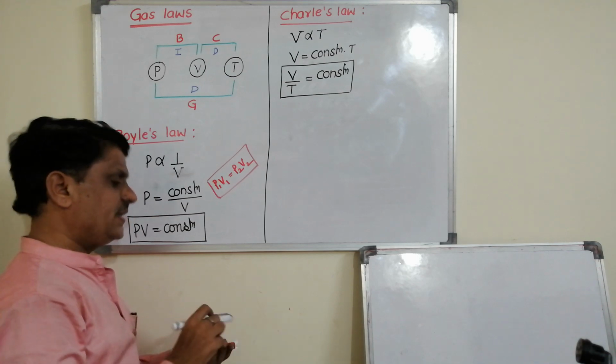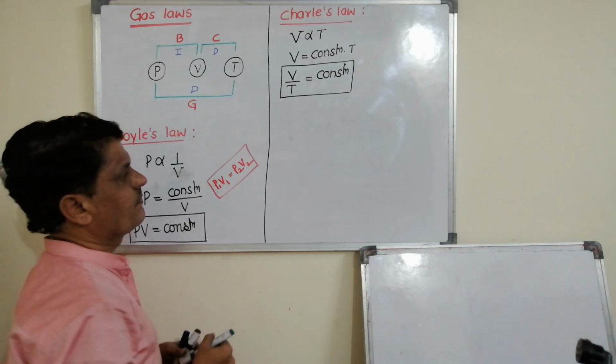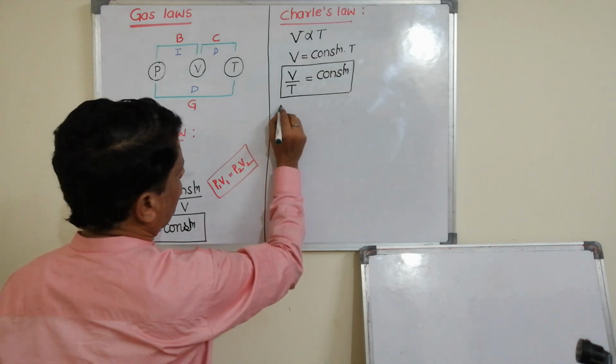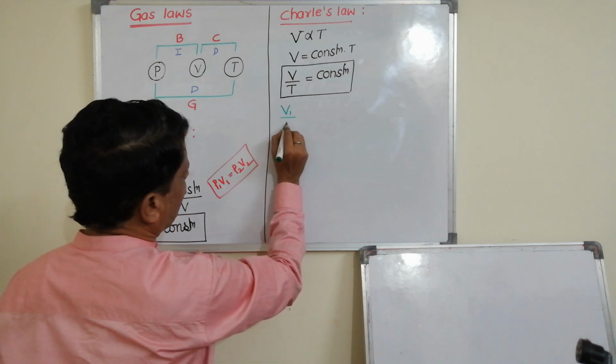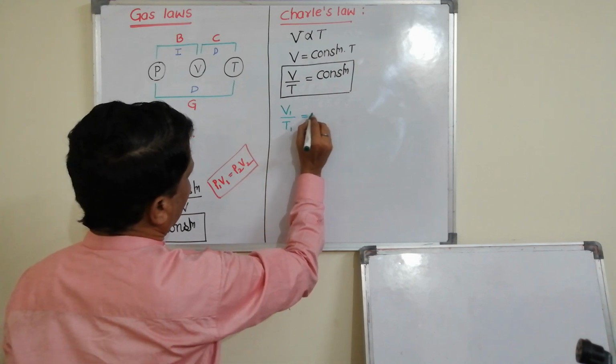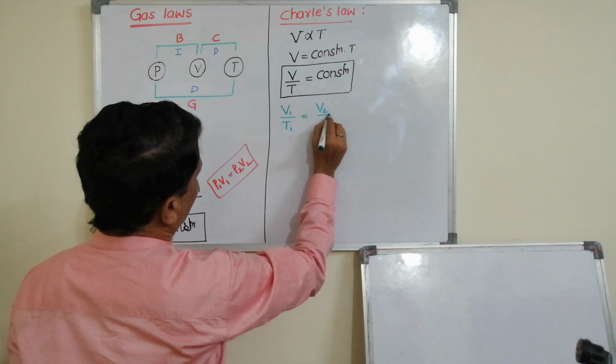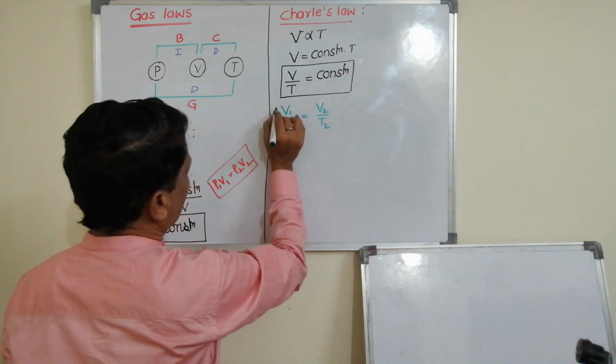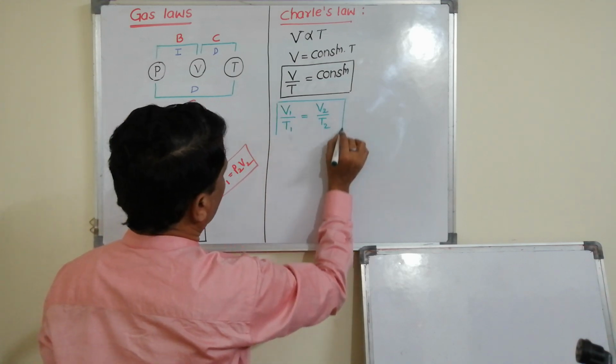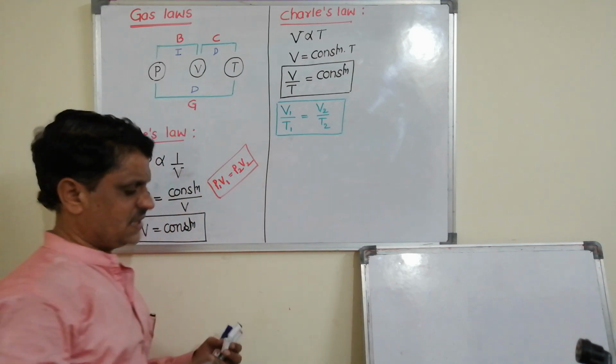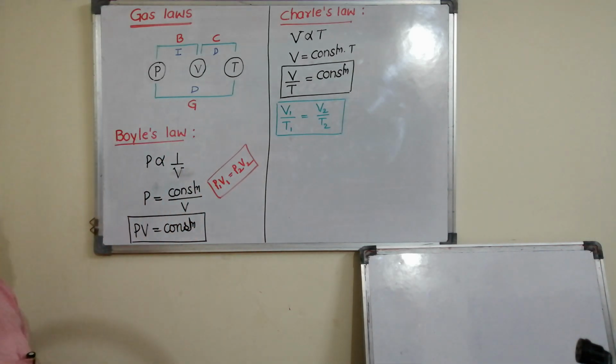When V by T is equal to constant, then you can write V1 by T1 is equal to V2 by T2 and so on. This is our Charles' law.